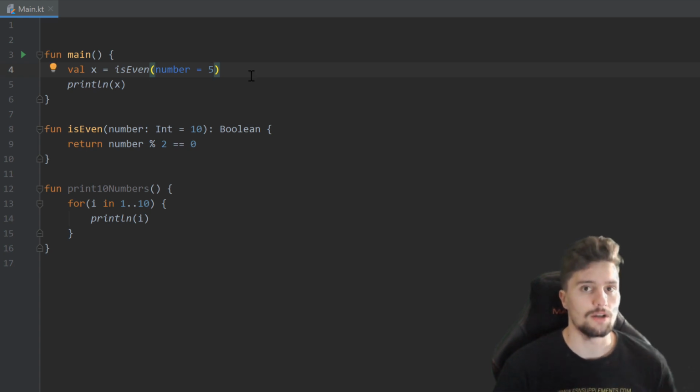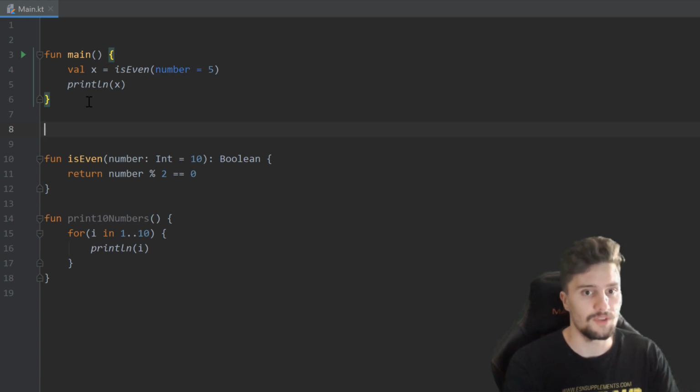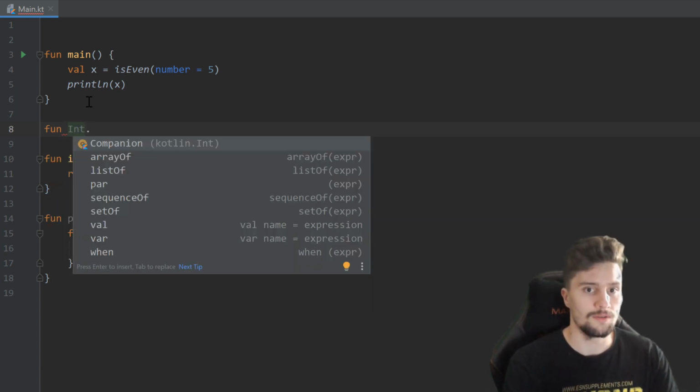And another very Kotlin specific feature here are so-called extension functions. Those are functions that extend an already existing type. So for example, integer, string, or whatever you like. And that is really a feature that not many languages have, but Kotlin does. So let's create an extension function isOdd, to check if a number is odd, by simply specifying fun again, so the keyword for that. And now we want to specify the type we want to extend. In this case, it's integer, because we want to be able to call that function on integer numbers.